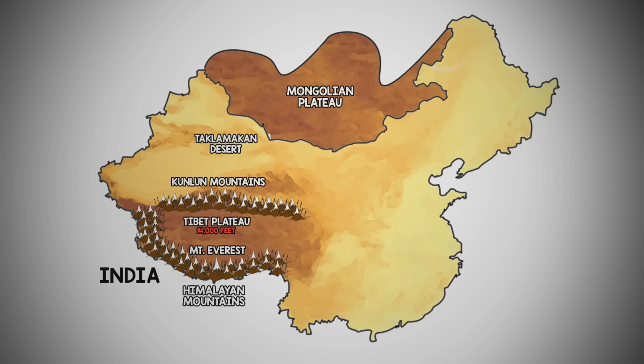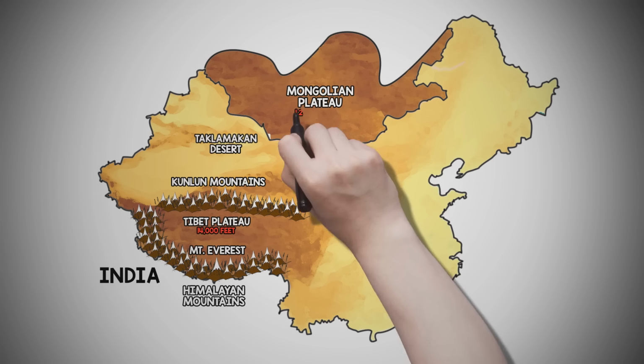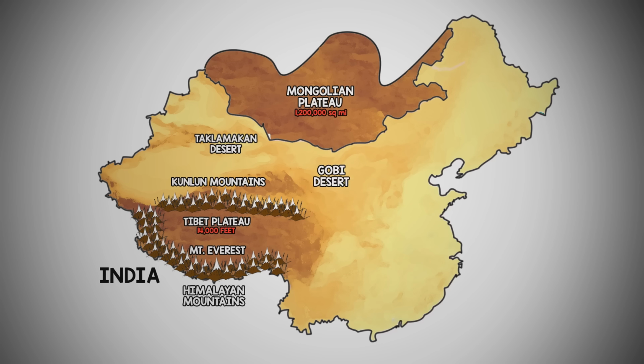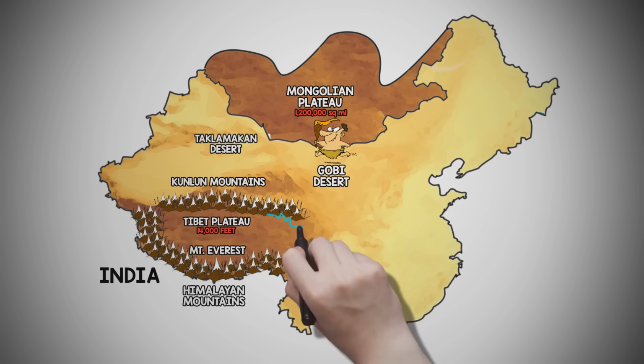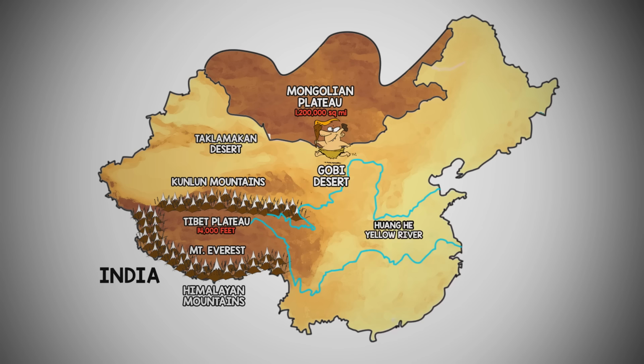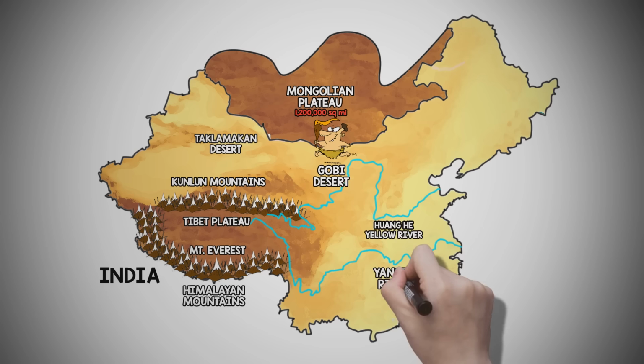This massive plateau measures 1,200,000 square miles. The Gobi Desert sits on the southern part of the Mongolian Plateau. From ancient times through the Middle Ages, there were several major stops on the Silk Road for weary travelers traversing the Gobi Desert. Most of China's agriculture happens between the Huanghe River, or the Yellow River, to the north and the Yangtze River to the south.